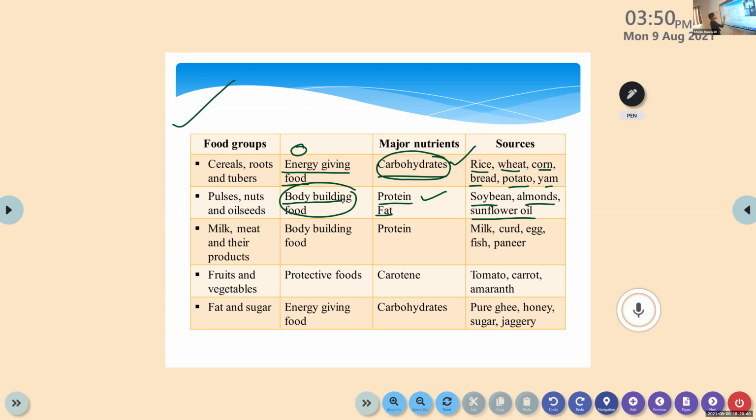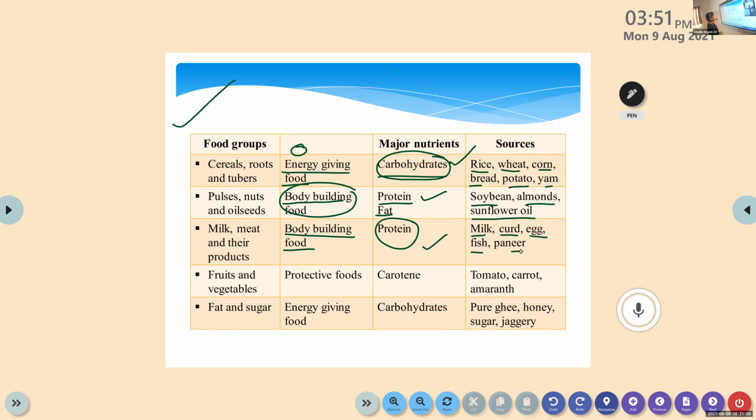Okay. Then we have the third one, milk and milk products, then meat, fish, egg, and all. Again, this comes under the category of body building food. Their function is to help our body to build and to grow. These milk, meat, and other products help our body to grow. Is it clear? And they also provide protein to our body. So protein is responsible for body building, and carbohydrate is responsible to provide energy to our body. Now it's simple, right? The common sources are milk, curd, lassi, egg, fish, paneer, and all.